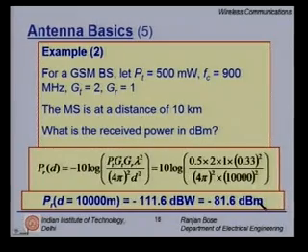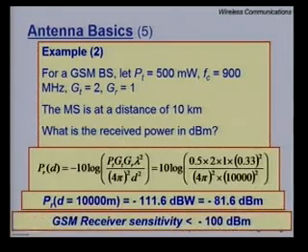Okay. So, the basic question is this good enough? So, we would like to know what is the receiver sensitivity of a standard GSM phone. What is the minimum power level that is required for your GSM phone to pick up the signal and work with it effectively? The answer is, the receiver sensitivity of an average GSM phone is less than minus 100 dBm.